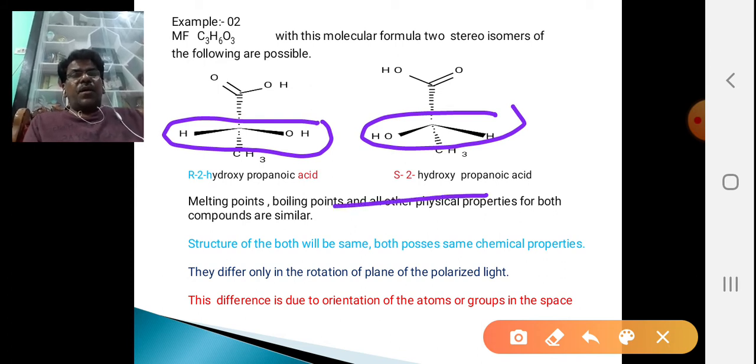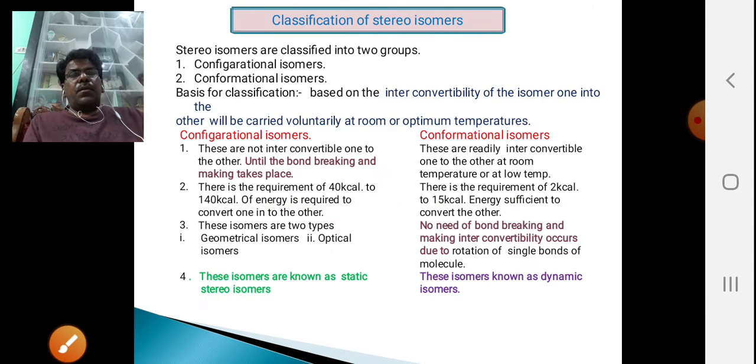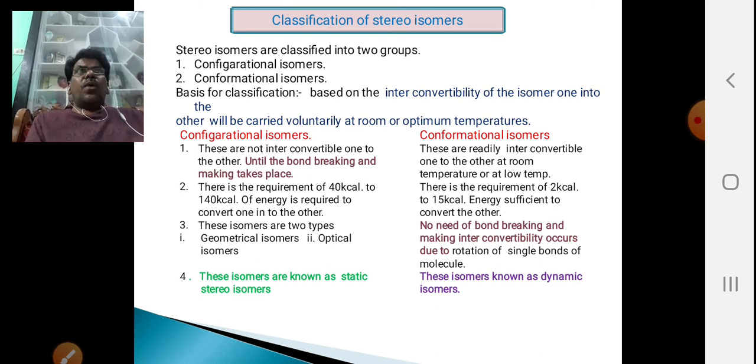And coming to the next classification of stereoisomers. First of all, what is stereoisomerism? What are stereoisomers? What is the difference between stereoisomers?